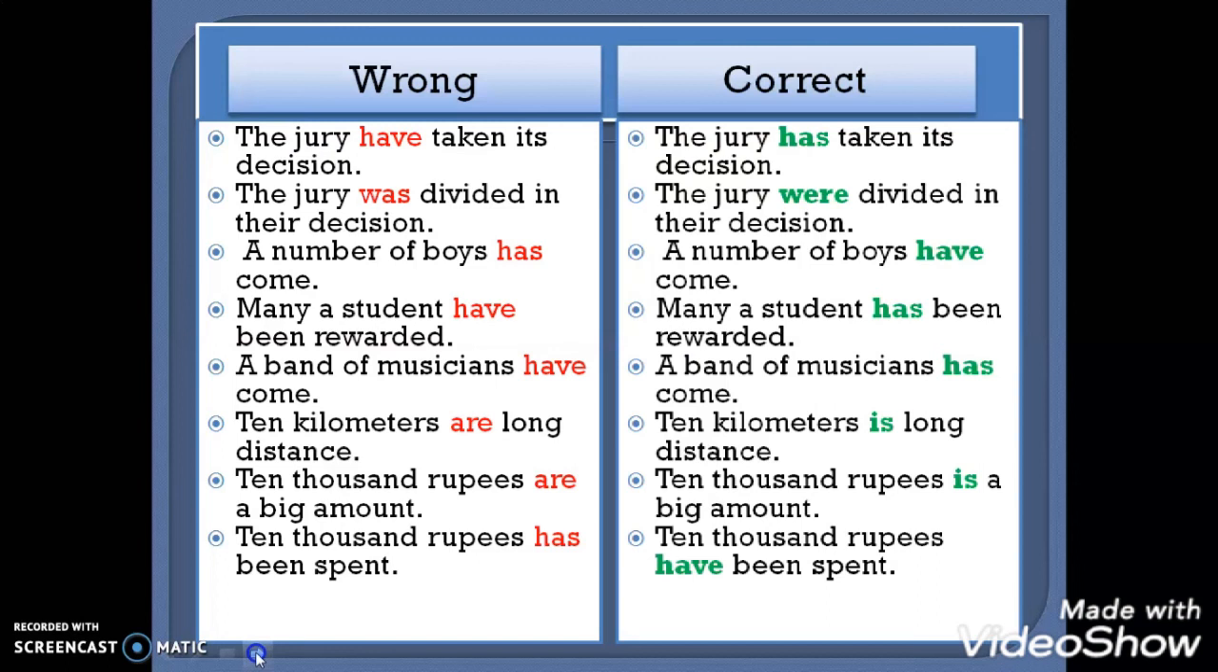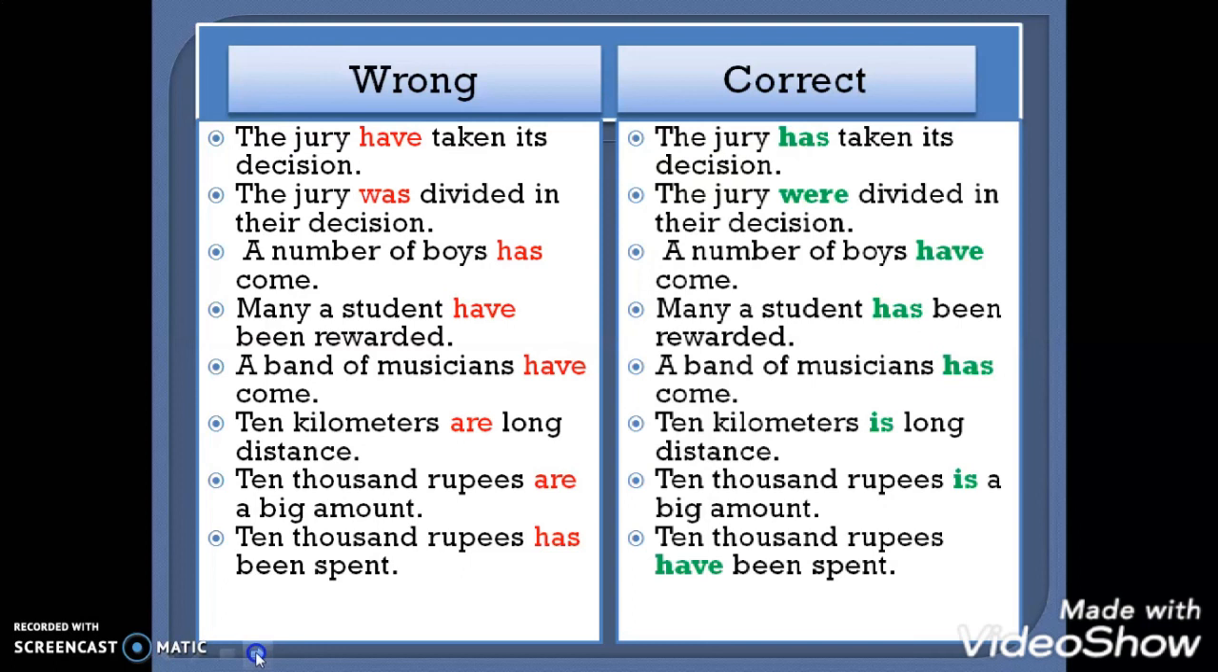Next, a number of boys has come. This is very obvious. A number of boys, our subject is plural. That's why our verb should be plural. A number of boys have come. Next, many students have been rewarded. This is wrong: many student has been rewarded. This is our rule. We have already understood this rule.